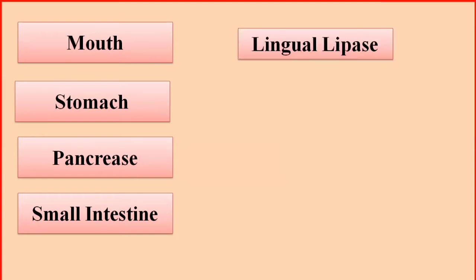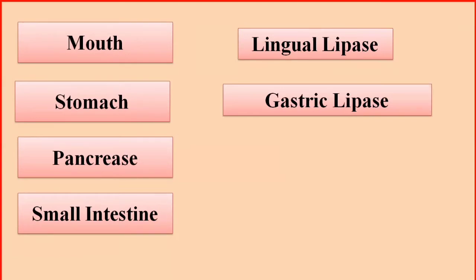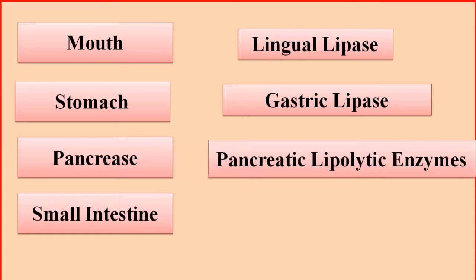The mouth contains the enzyme lingual lipase, which causes very little digestion of the lipids. The stomach contains gastric lipase. The enzymes involved in the digestion of lipids are known as lipolytic enzymes, or lipases. Pancreatic lipolytic enzymes are secreted in the pancreatic juice.